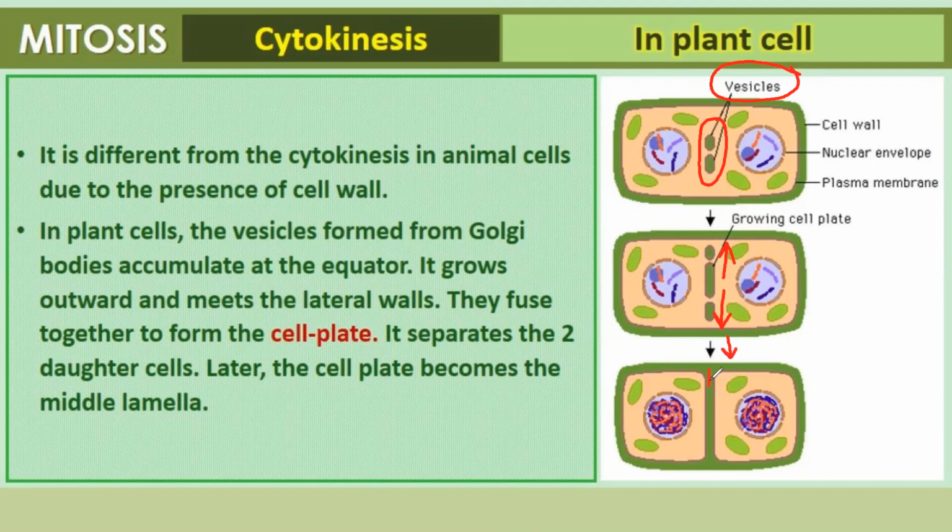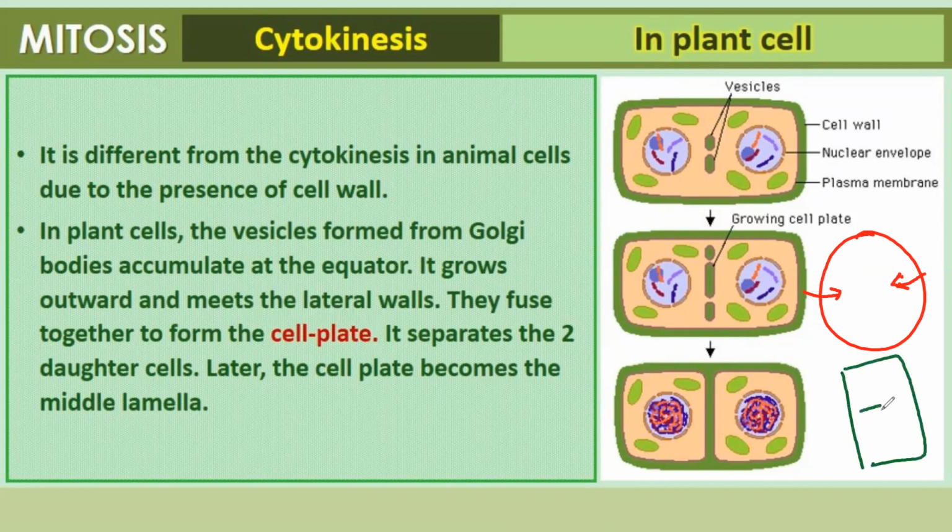Once they reach the furrows, the vesicles reach the lateral cell wall. All the vesicles fuse and form the cell plate. It separates the two daughter cells. Later, the cell plate becomes the middle lamella. So if we compare, in animals the cell division is from the periphery, it moves inside. Whereas in plants, the cell division is from the center to the periphery.